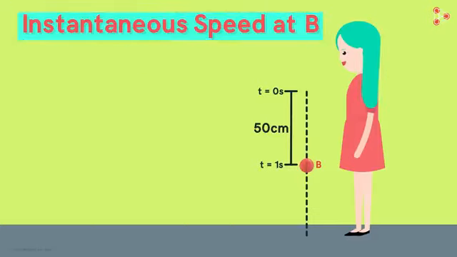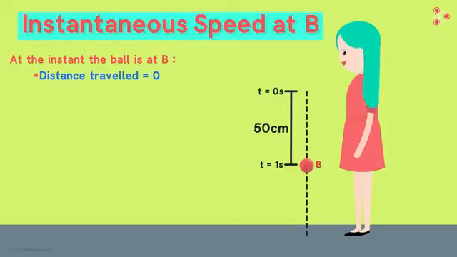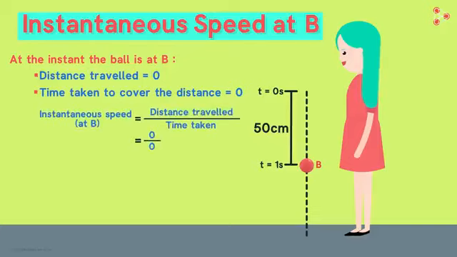Let's see what happens at the instant the ball is at position B. The distance traveled by the ball at this instant is 0 and the time elapsed at this instant is 0. So we get the speed to be 0 divided by 0, which is undefined. Doesn't make any sense, right?